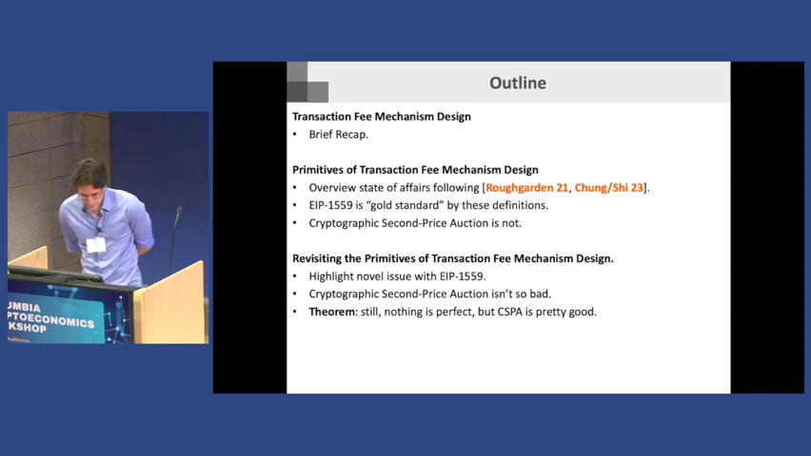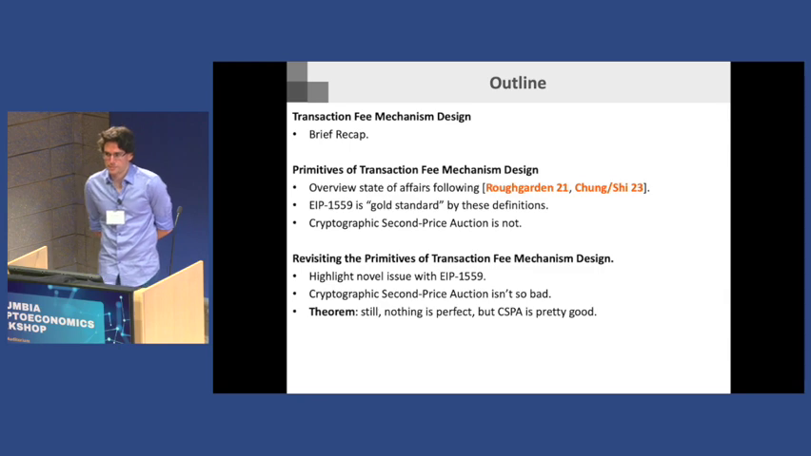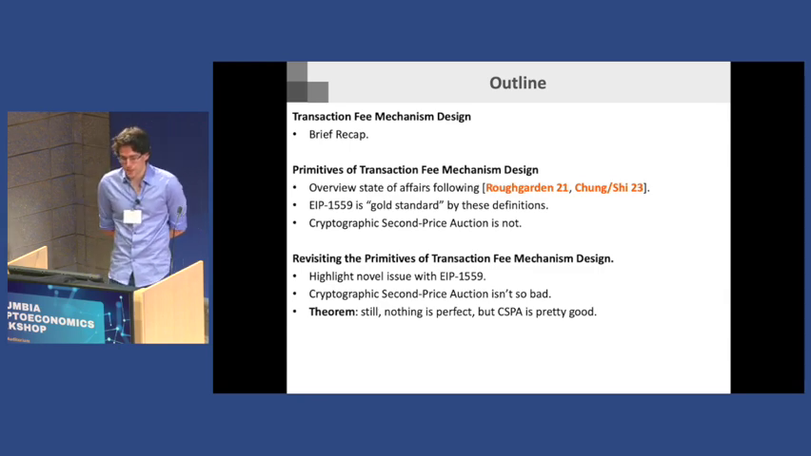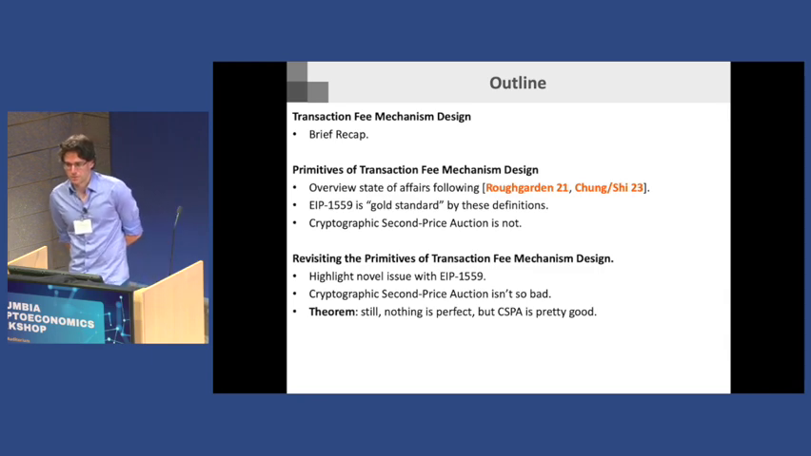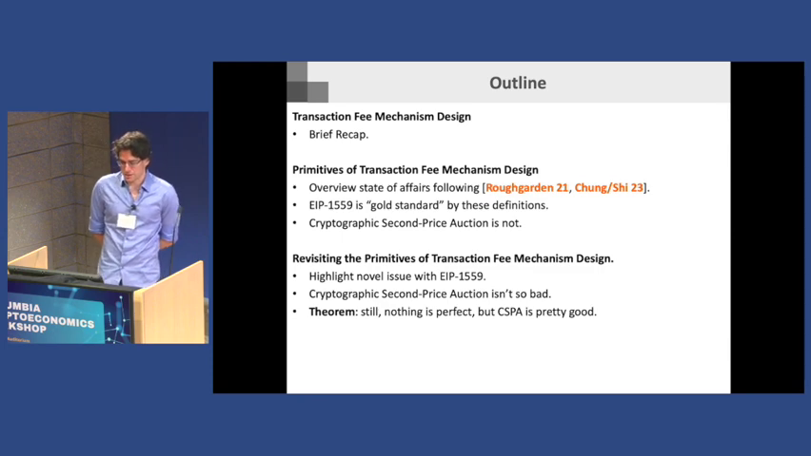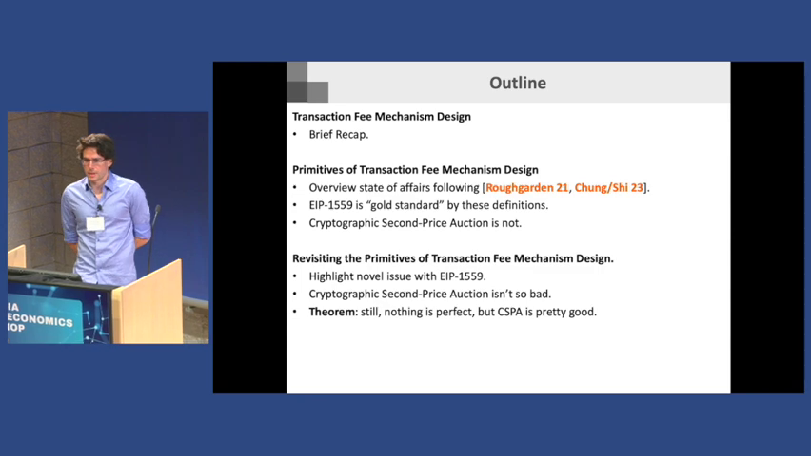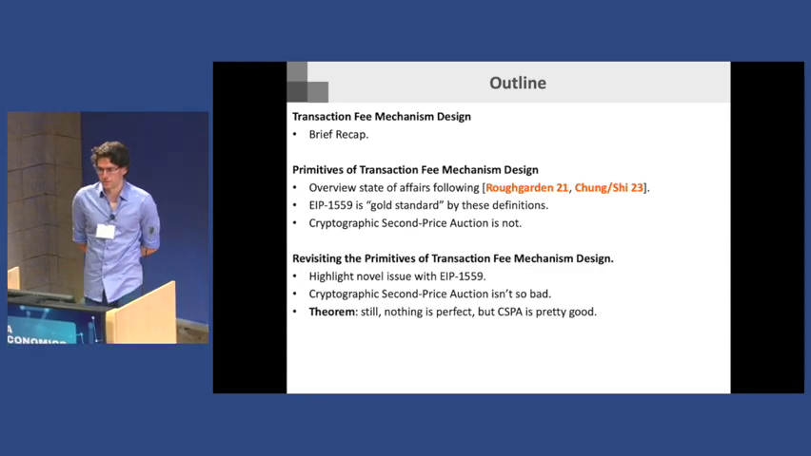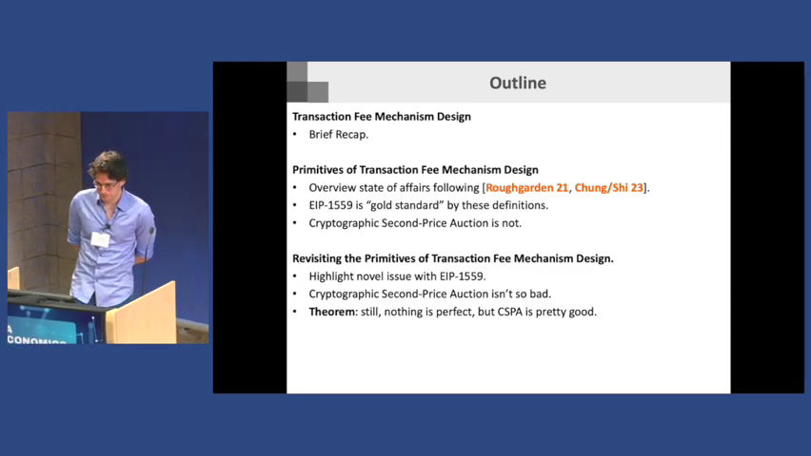One thing this will do is highlight a novel issue with EIP 1559. And a second thing it'll do is fix maybe a silly mistake in the definitions that will show that the cryptographic second price auction is actually not that bad. And there is a theorem. I'll state the theorem, which, like everything else in this line of work, is saying nothing is perfect. But I will try and argue that maybe the cryptographic second price auction is pretty good.